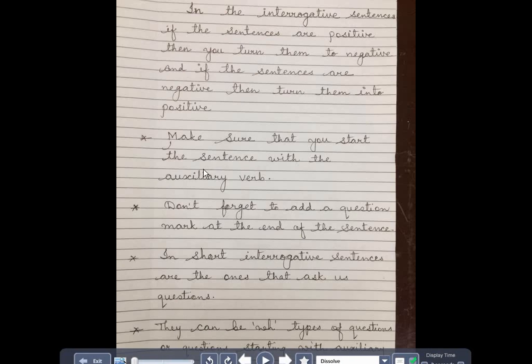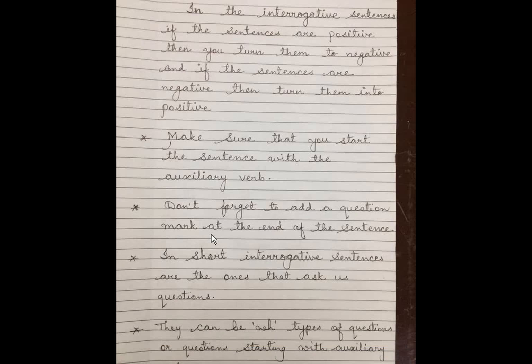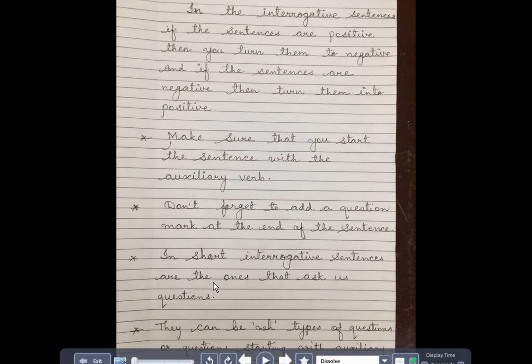Make sure that you start the sentence with auxiliary verb, which I am going to show it to you now. Don't forget to add a question mark at the end of the sentence. Question mark, if you have forgotten to write, then your mark is cut. In short, interrogative sentences are the ones that ask us questions.